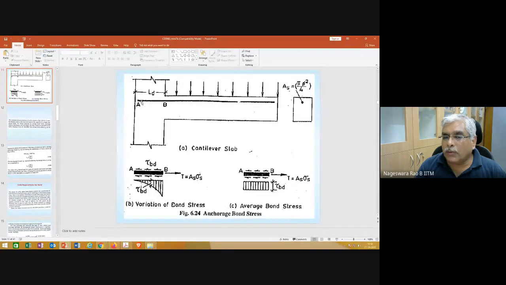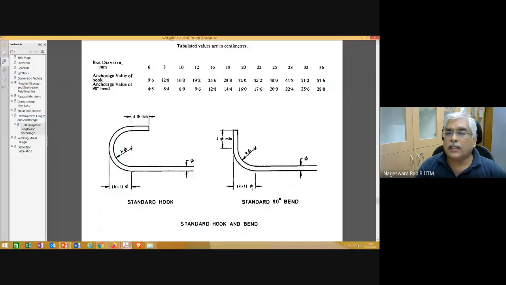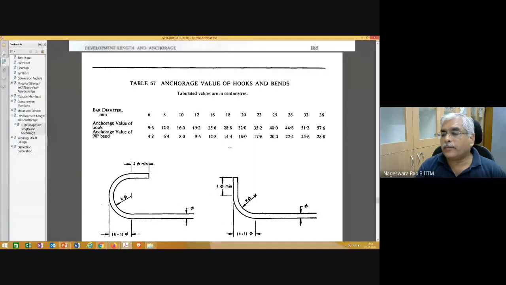And please note that the equivalent value plus this portion, which is already there, together should be greater than LD. So what is the contribution if I bend it as 90 degrees? What is the contribution if I bend it as a hook? That is what is given in this table, 67.